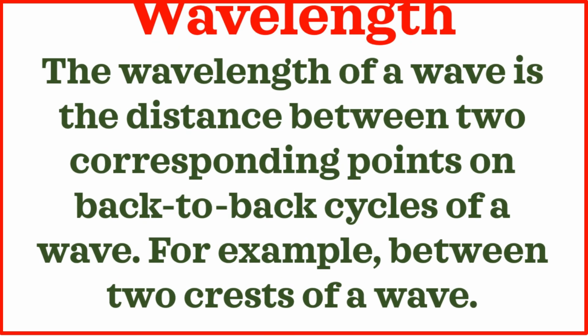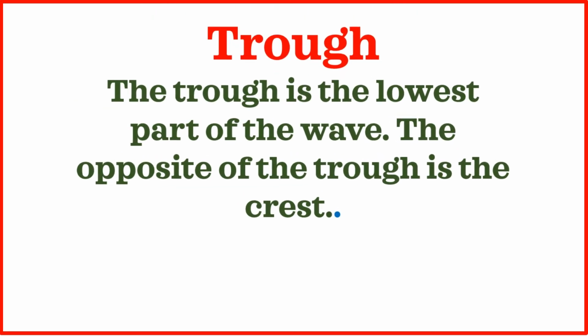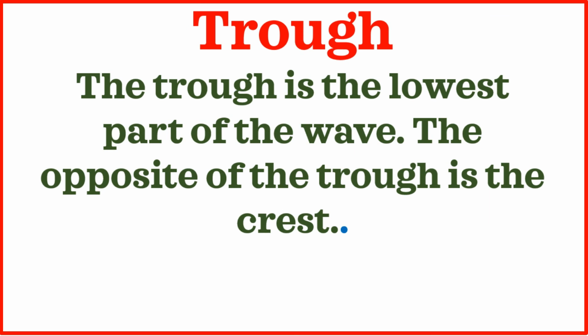Wavelength. The wavelength of a wave is the distance between two corresponding points on back-to-back cycles of a wave. For example, between two crests of a wave. Trough. The trough is the lowest part of the wave. The opposite of the trough is the crest.